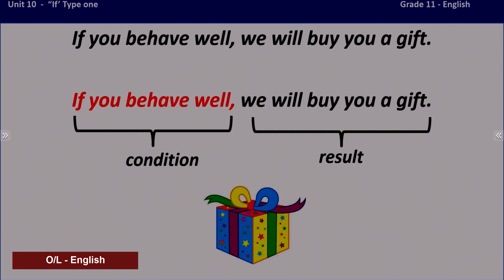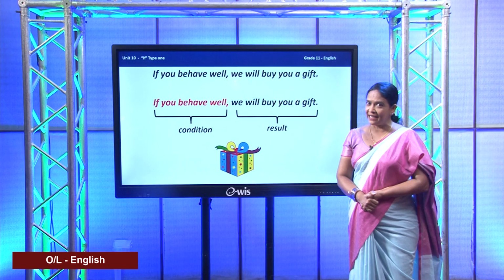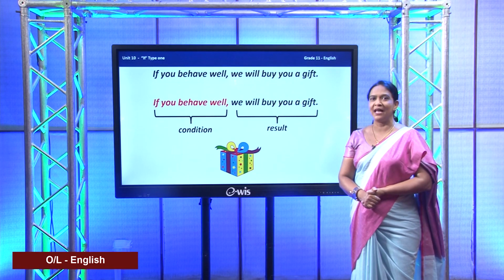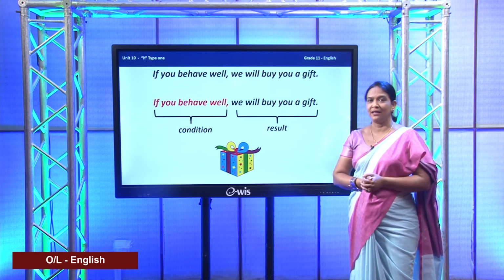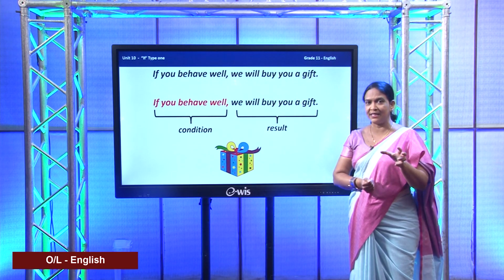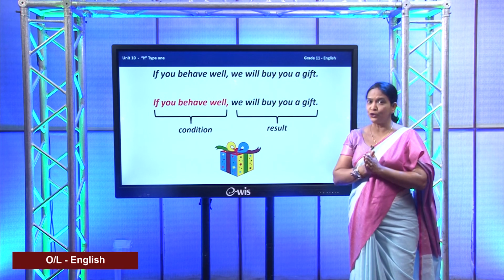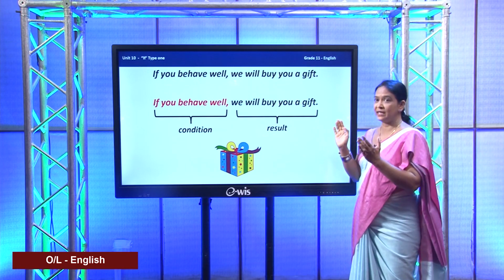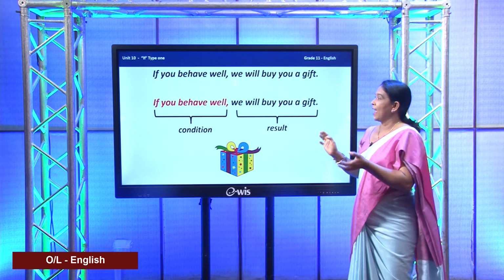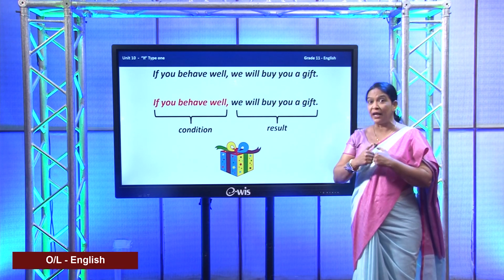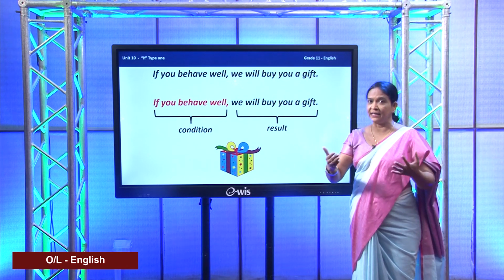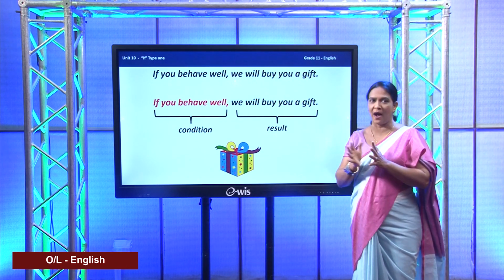So, what did we learn so far? We learned that we use conditional type 1 to talk about possible conditions and their probabilities. And also, not only in conditional type 1, even in other conditional sentences we have two parts.